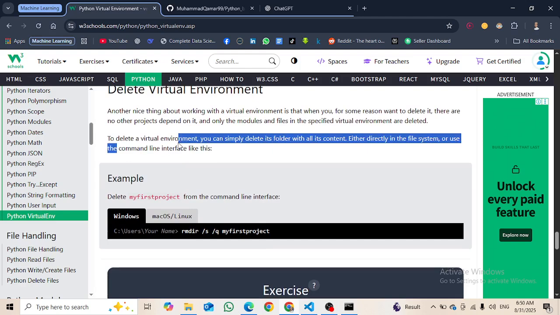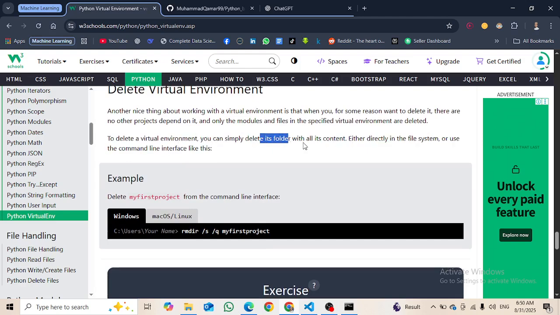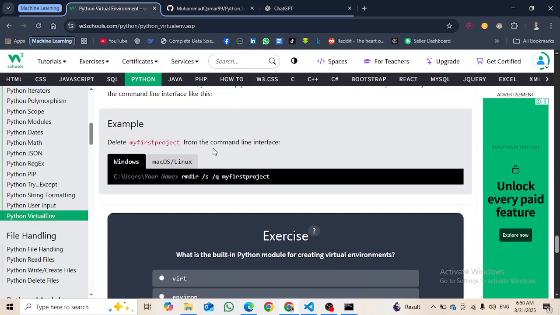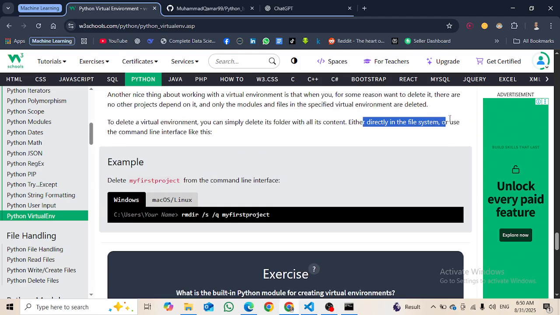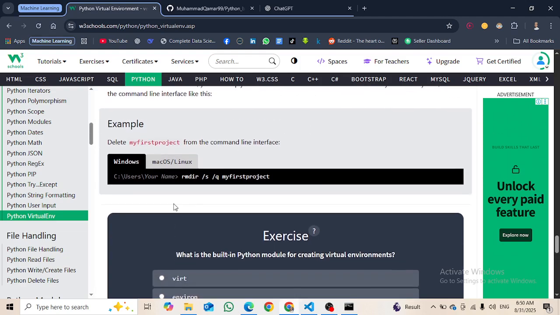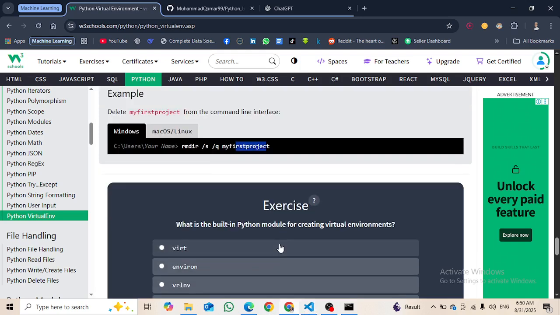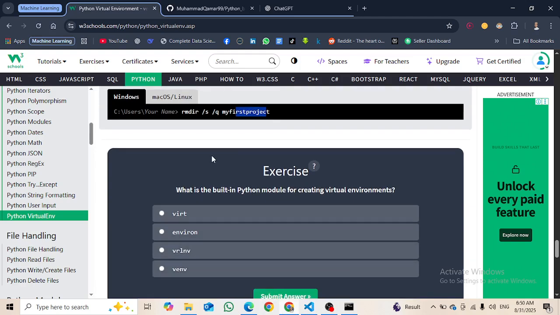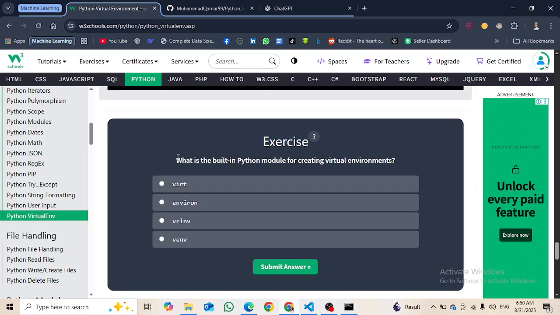To delete a virtual environment, you can simply delete its folder with all its content, either directly in the file system or use a command line interface like this: rm for remove, then the directory option, then the project name, and it will be deleted. For now I am not in favor of deleting it, so okay.